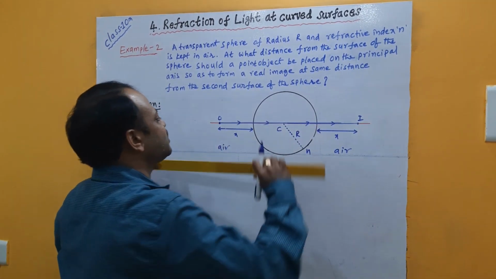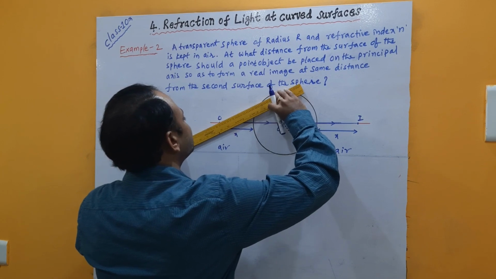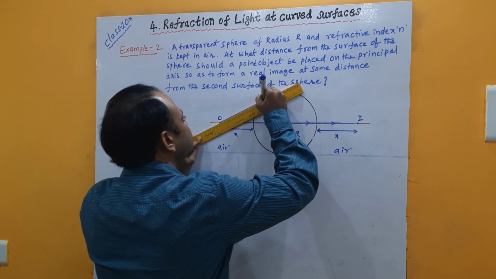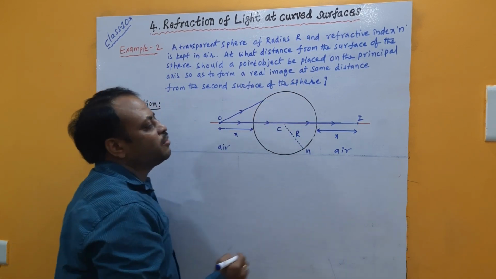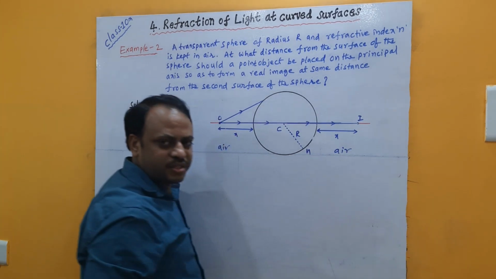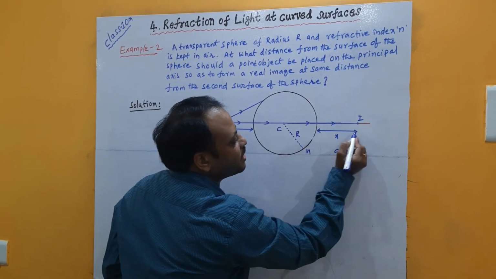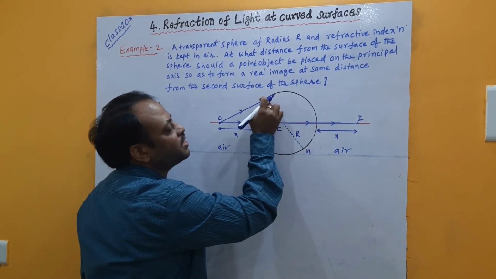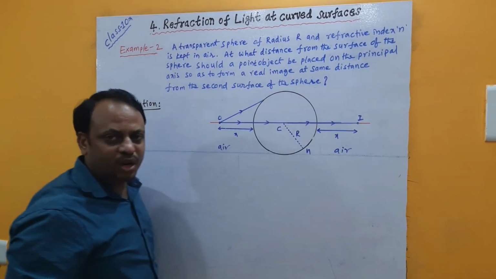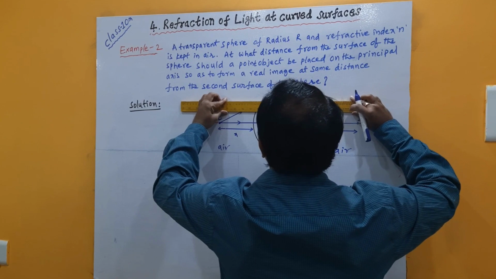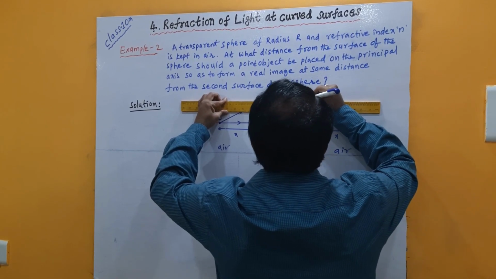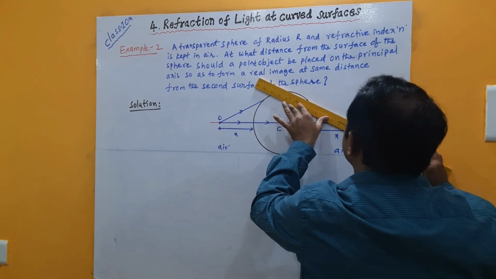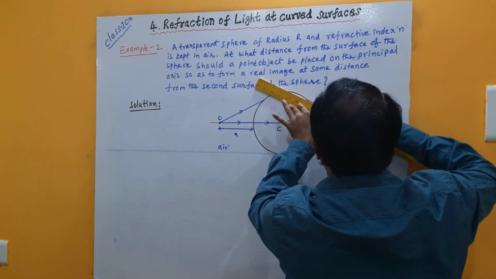Now I am imagining one more light ray falling onto the curved surface like this, touching the surface at this point. If you want this point to be the image, and its distance is exactly the same as the object distance, then at whichever height this ray touches the surface, the light ray should come out from the same height at this point, so that it shows symmetry for the sphere, left side and right side.